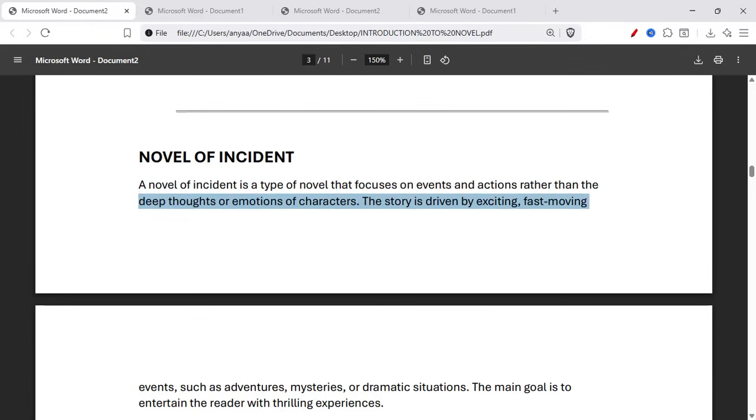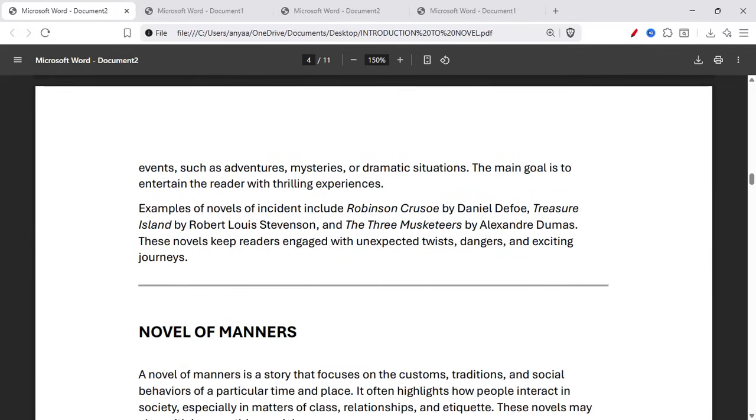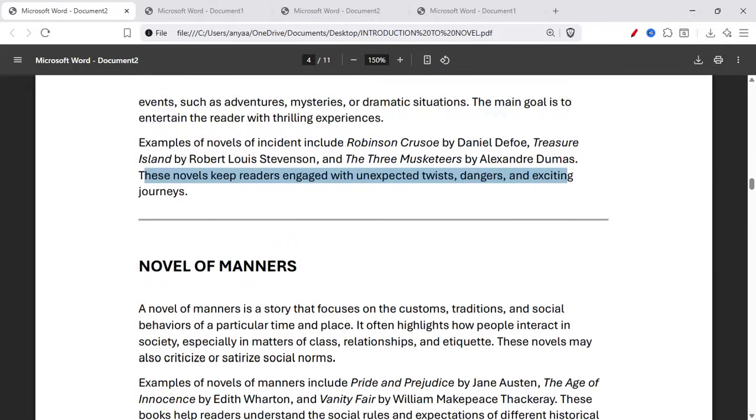The story is driven by exciting, fast-moving events such as adventures, mystery, or dramatic situations. The main goal is to entertain the reader with a thrilling experience. Examples of novels of incident include Robinson Crusoe by Daniel Defoe, Treasure Island by Robert Louis Stevenson, and The Three Musketeers by Alexandre Dumas. These novels keep readers engaged with unexpected twists, danger, and exciting journeys.